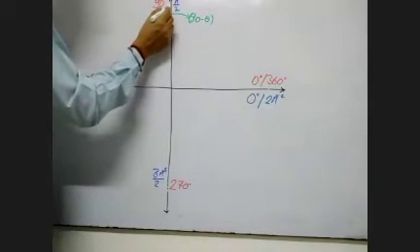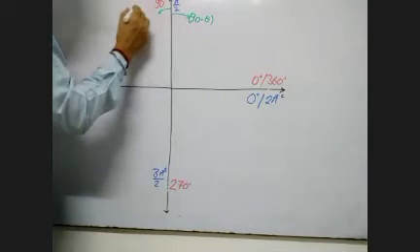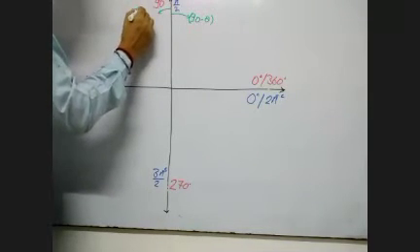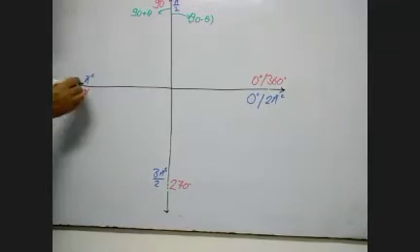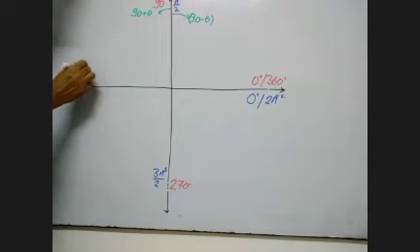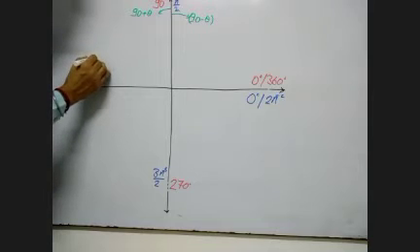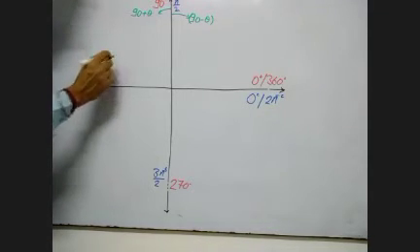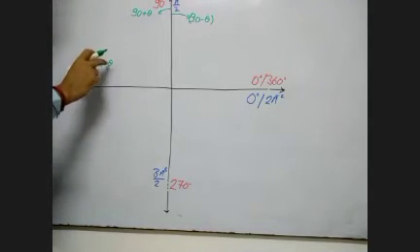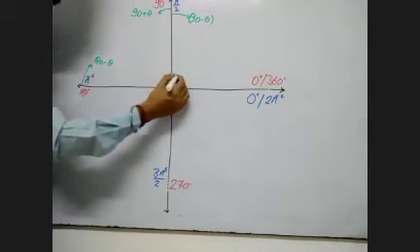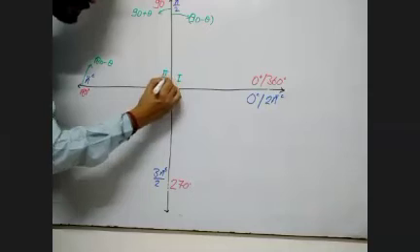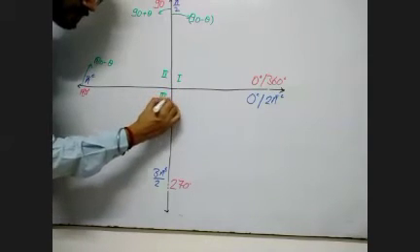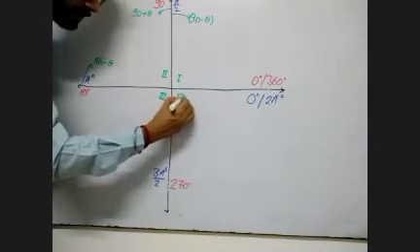Whenever it is coming more than 90, that is 90 plus theta, and less than 180, 180 minus theta, again it lies in the second quadrant. This was the first quadrant, second quadrant, third quadrant, and fourth quadrant.